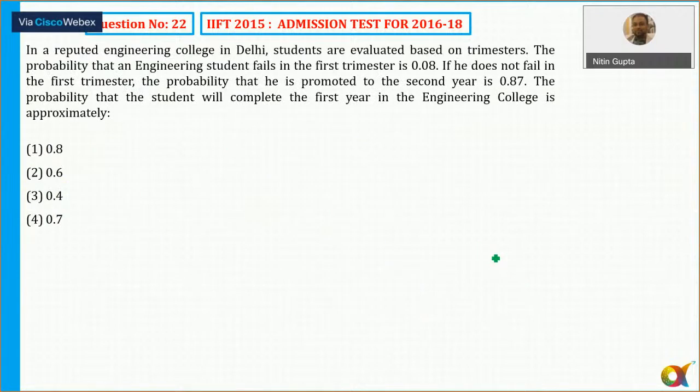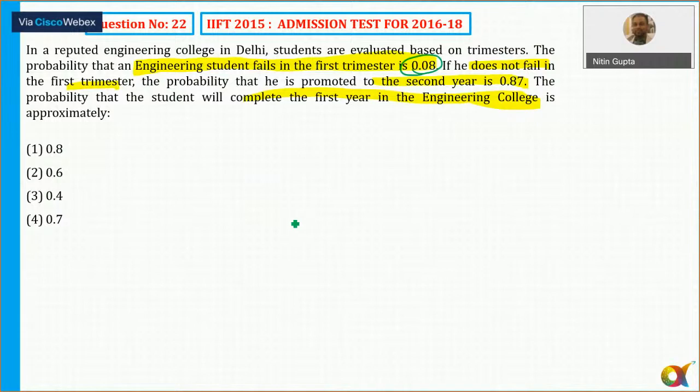Now, coming to question number 22. Another easy one. In a reputed engineering college in Delhi, students are evaluated based on trimesters. The probability that an engineering student fails in the first trimester is 0.08.